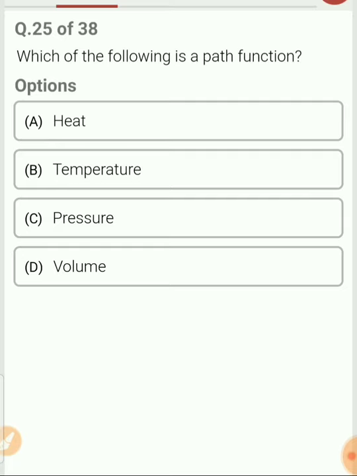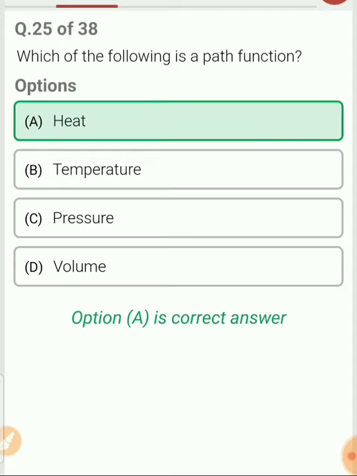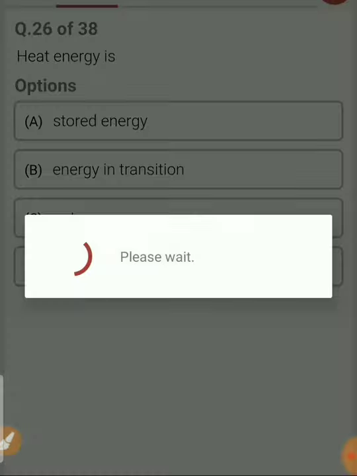Which of the following is a path function? Only two are path functions, heat and work. Heat and work are the path functions, all the others are point functions. So the answer for question number 25 is A. Remember, heat and work are the path functions and all the other properties are point functions.